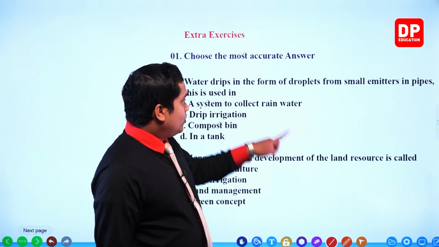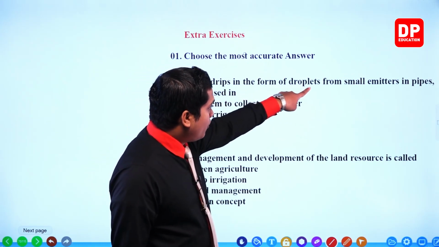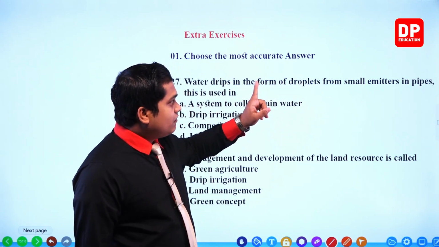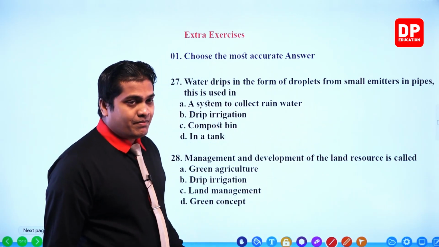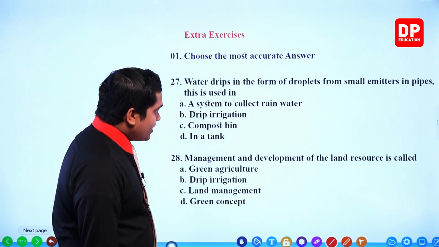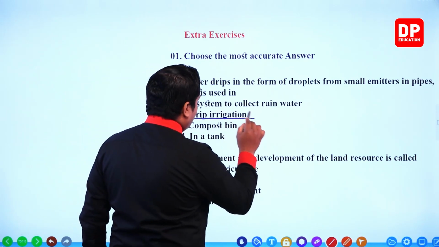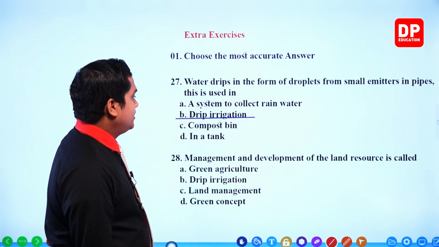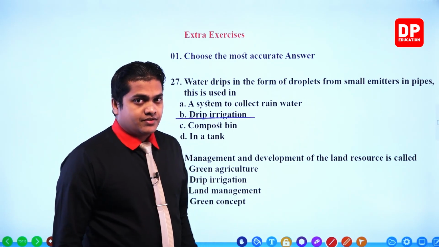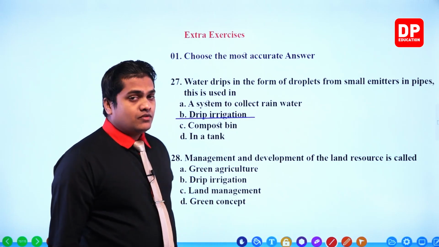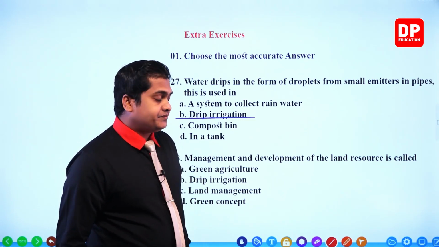So this technology was used in drip irrigation, my dear children, the best method to irrigate an agricultural land.